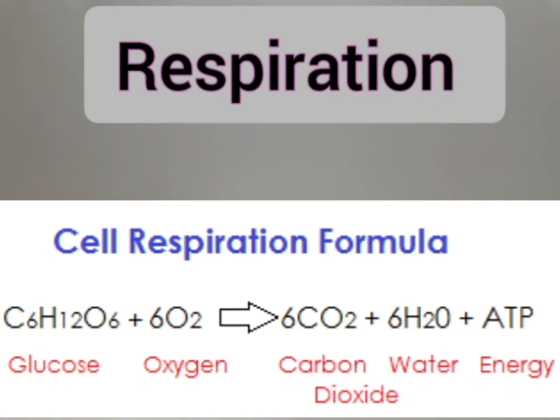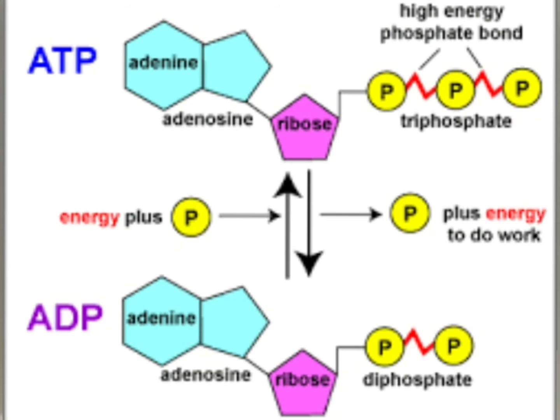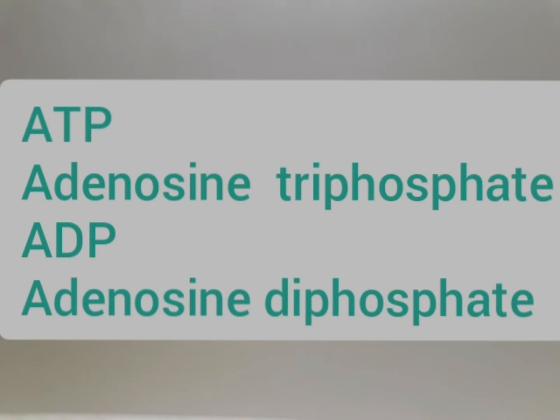It is represented chemically as glucose plus oxygen gives carbon dioxide, water and energy. This energy released is not used by the cell directly but is used to convert ADP into ATP. Now let's see what is ATP here. ATP stands for adenosine triphosphate and ADP for adenosine diphosphate.